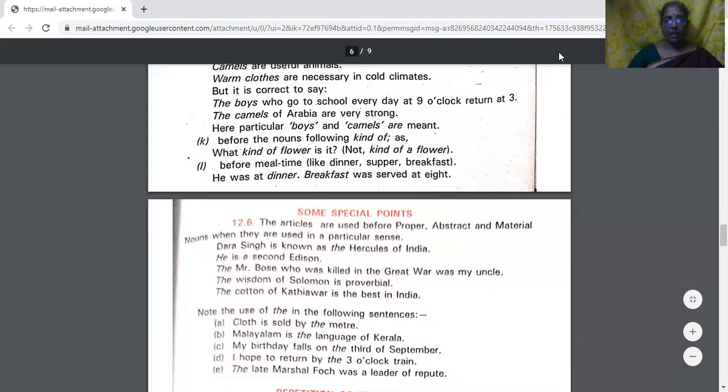Before the nouns following kind of. What kind of flower is it? You don't say what kind of a flower it is. What kind of flower? Before meal times, like dinner, supper, breakfast. He was at dinner. Breakfast was served at 8. These are some of the examples. Some special points we need to keep in mind.